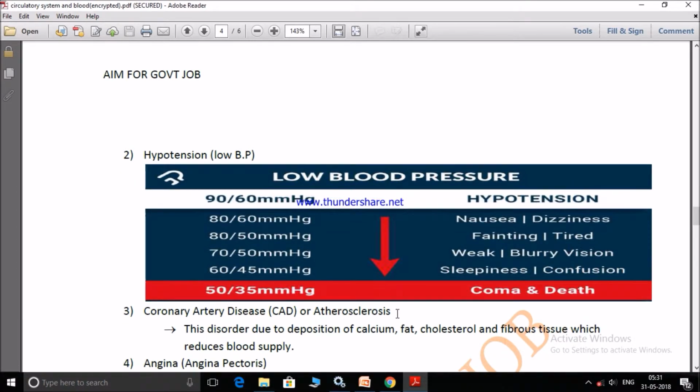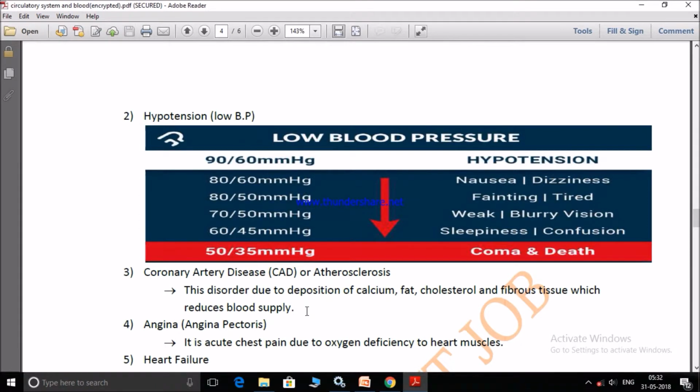In atherosclerosis, this deposition takes place in coronary artery and coronary vein, which carry blood to and from the heart. So it will damage the heart due to decrease in oxygenated blood and increase in carbon dioxide.